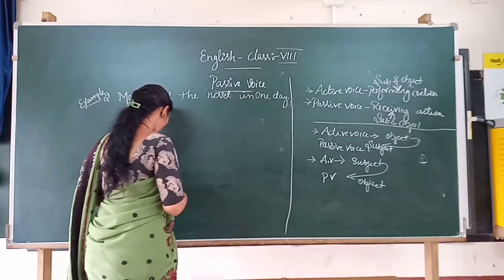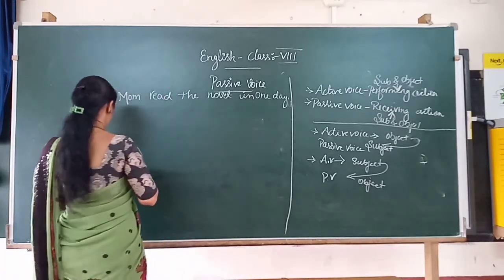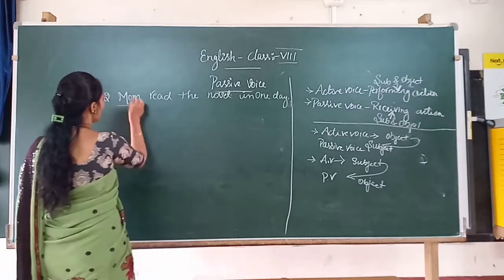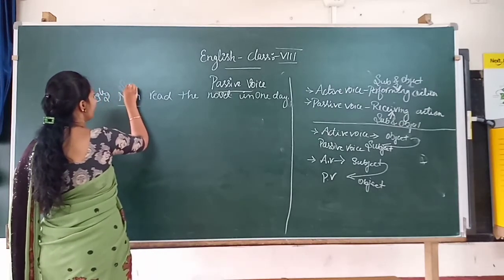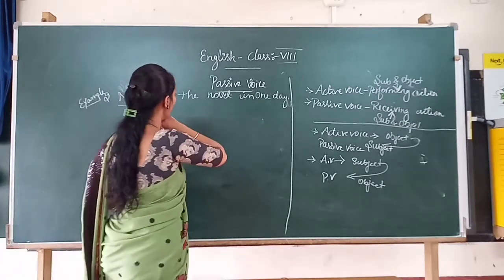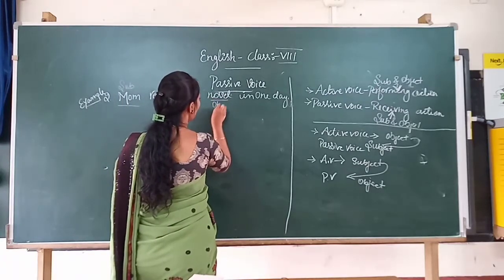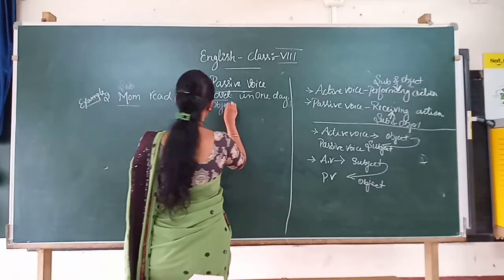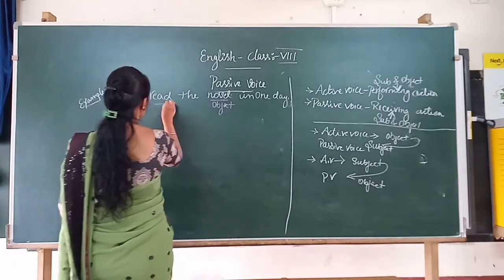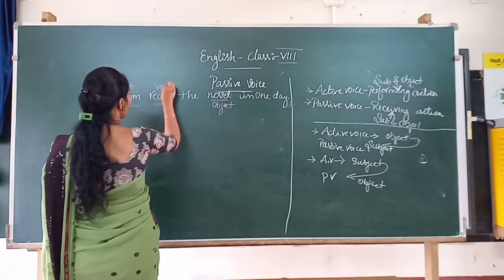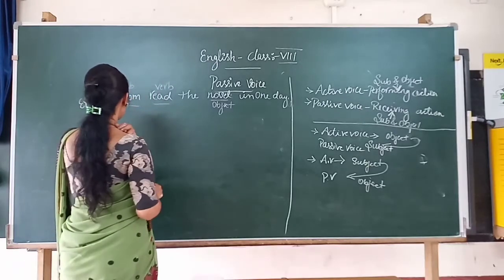So here mom is the subject, novel is the object, right? And read is the verb. Okay? How are you going to change?